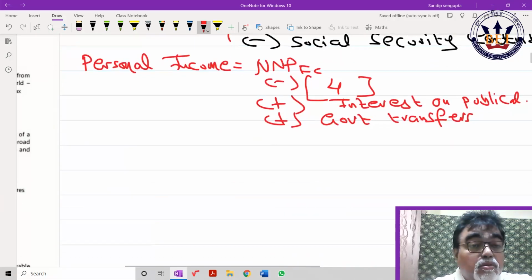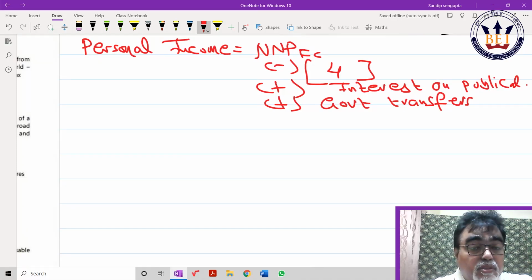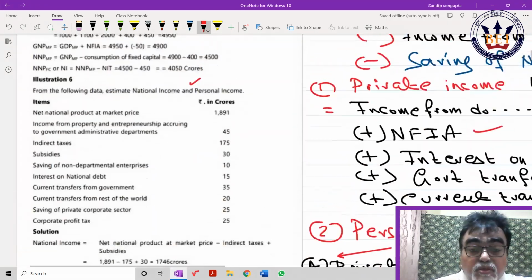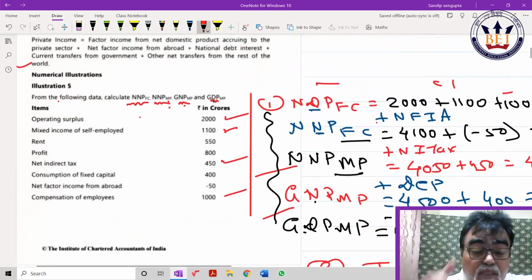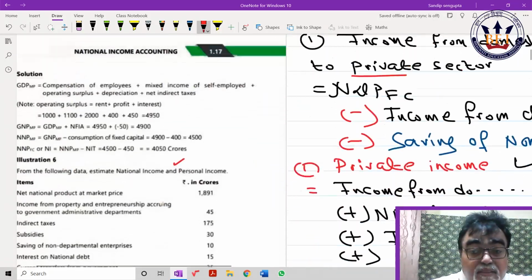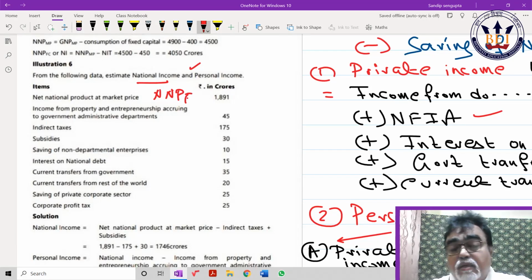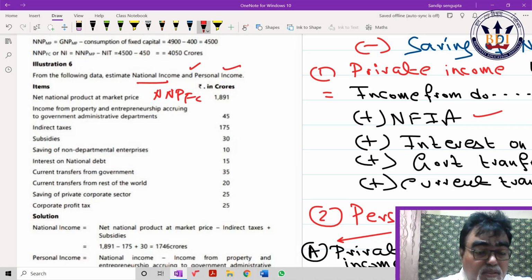So now the question was what? This I showed you, illustration 5, illustration 6, exactly the same way: national income, matlab NNPFC, you have to find out, personal income the way I showed you. You take care of that. So I said 1000 times practice this way. Don't take directly the answer it has been given. Answer is given by the institute for your ready reference.